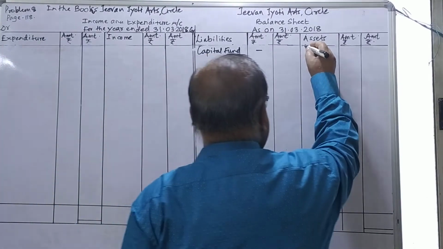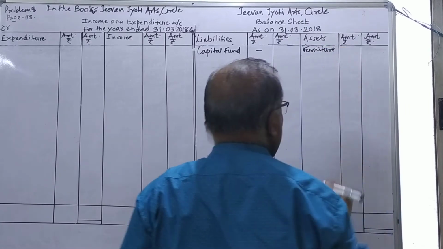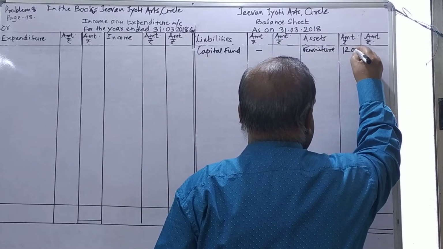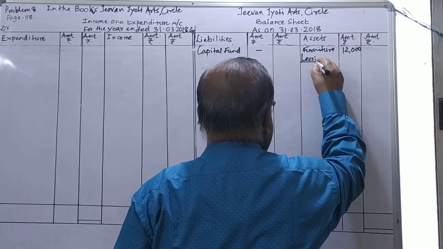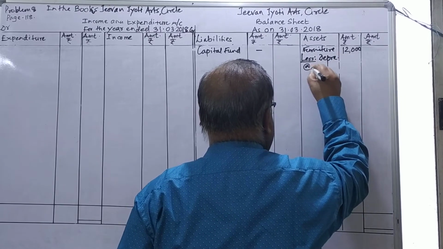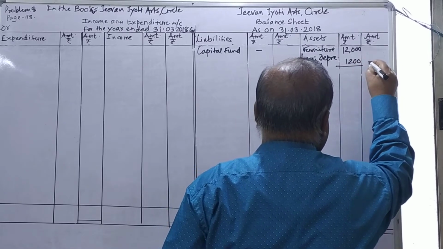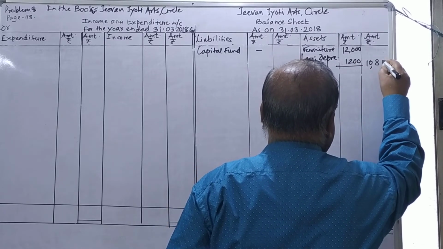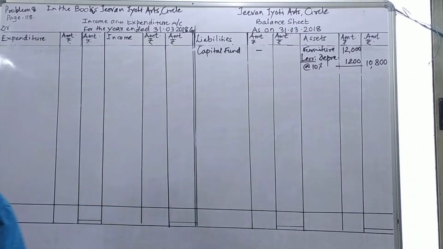So I'll take furniture on the asset side, amount 12,000, less depreciation at the rate of 10%. Cancelling the zero, you get 1,200, and the amount goes to the outer column as 10,800. Only one furniture is given to you. It is an opening commencing, therefore there is no opening furniture or capital fund.